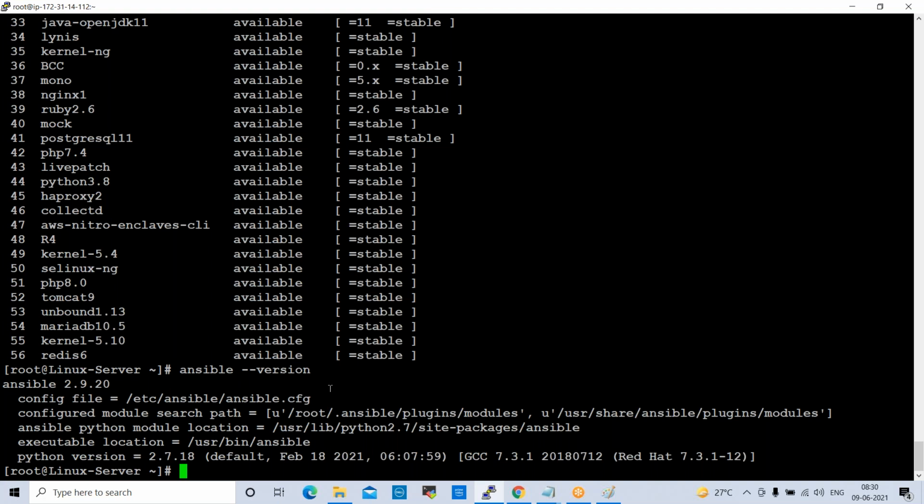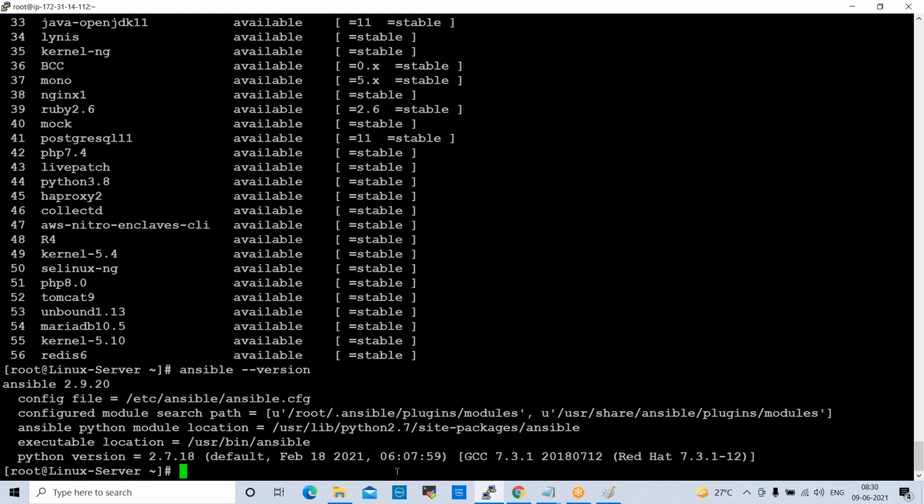But whatever packages are not available inside of the Linux machine, how can we install them? First we need to download that package into our local Linux machine. After that we can install or deploy the application, or we can start the service and access the application. Right? So for example, Apache Tomcat, which is not available inside of our repository.